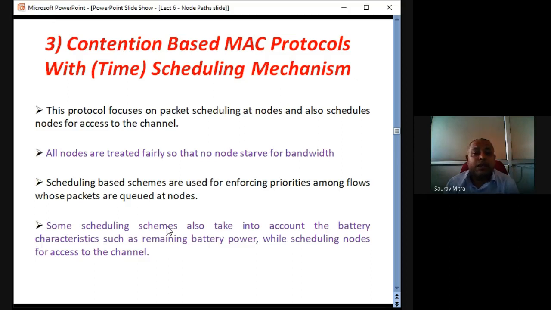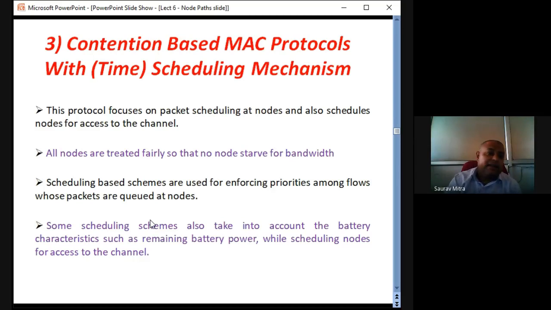Again the polling goes to sender 1. So every sender node gets access to the receiver for a certain time slot. This is what was said last. Some scheduling schemes also take into account battery characteristics, such as remaining battery power, while scheduling a node for access to the channel. So not every time, but at certain times, you have to check that the nodes we are taking into account are not exhausted. The nodes should have enough battery power so that they can be scheduled for data transmission from the source to the receiver. Okay.